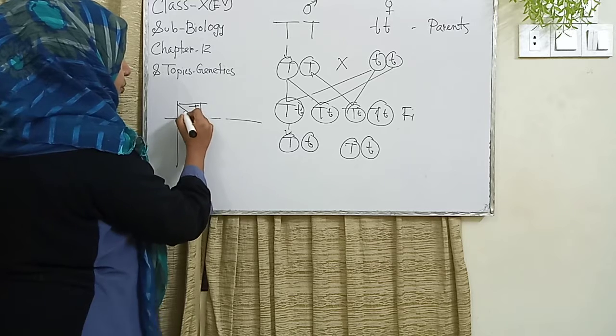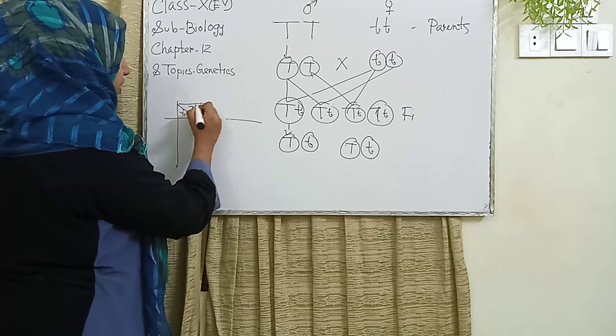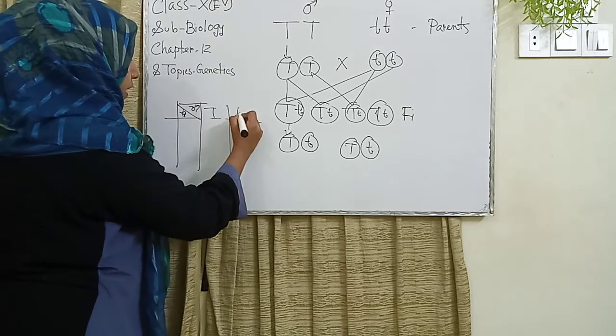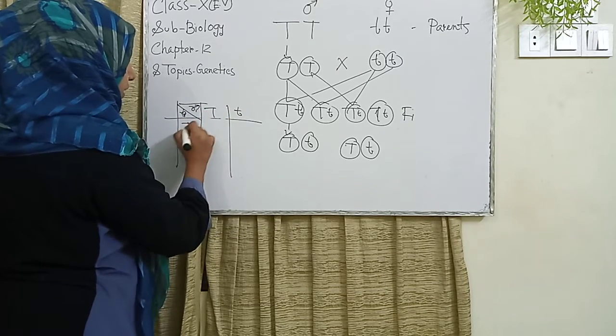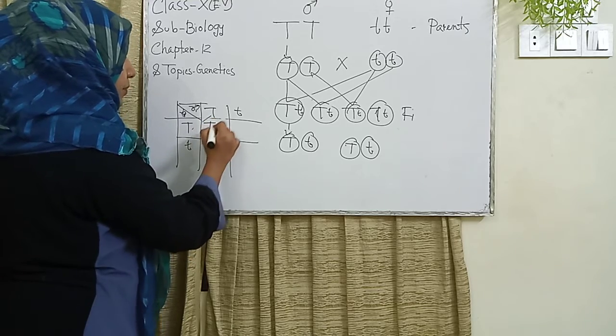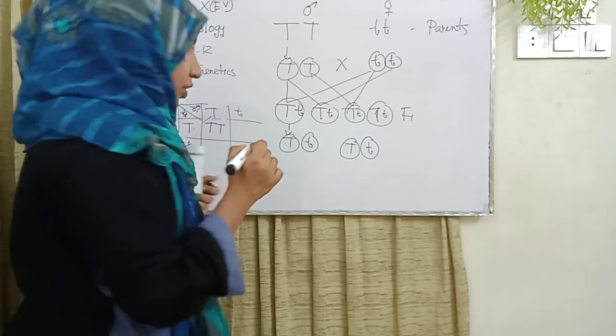This is capital T and this is small t. Here is the father and another is the mother. I put a T and a small t, and here is the T and the small t. I combine capital T and capital T. It is homozygous and tall.